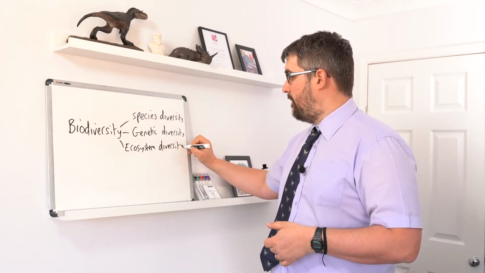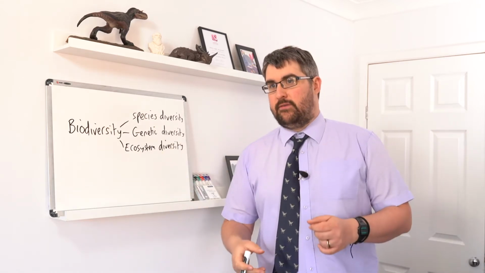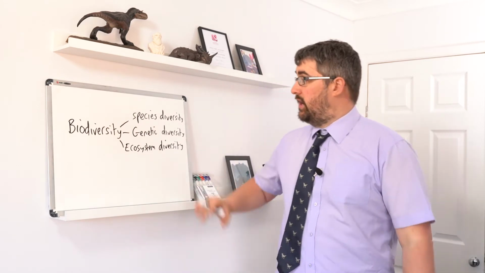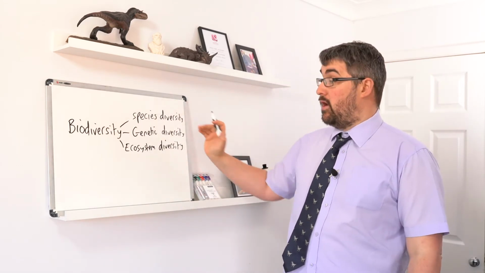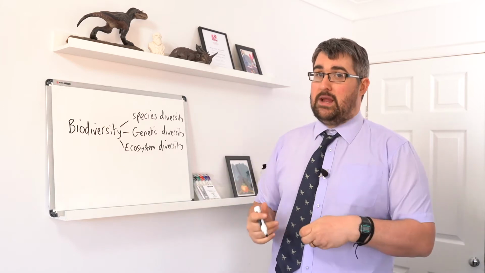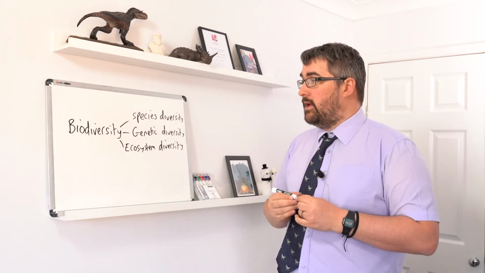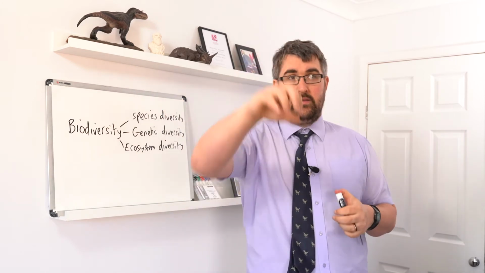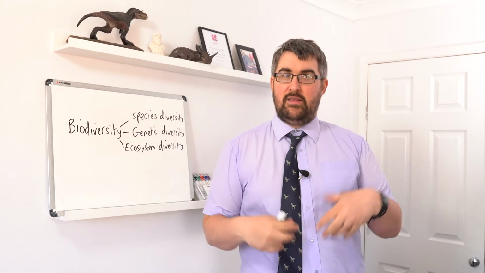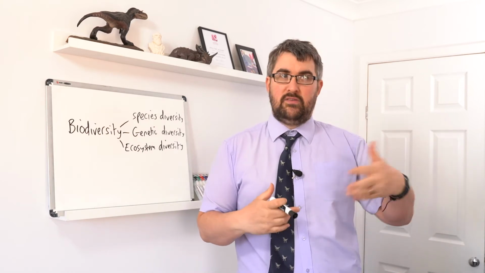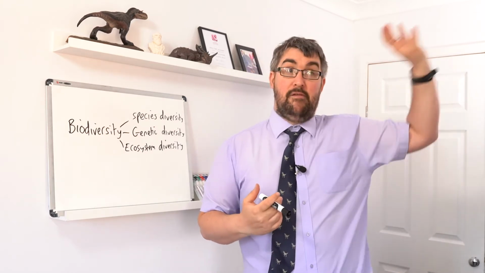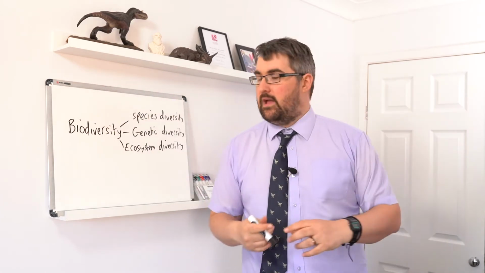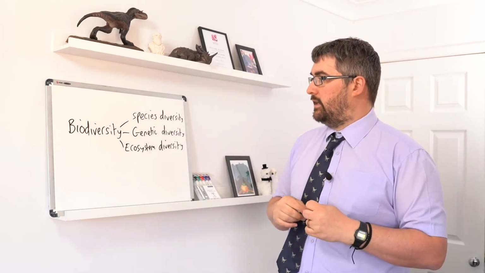Generally speaking, if an environment has a wide range of different ecosystems, then that's going to encourage an increase in species diversity and hopefully genetic diversity, so having populations that have a wide range of alleles in them, especially if you've got lots of different habitats, and you might say have a bird species that is moving between different habitats. That might actually encourage genetic diversity because there might be selection in this habitat for this particular allele, and there might be a different type of selection in that habitat, and that might drive up the genetic diversity.